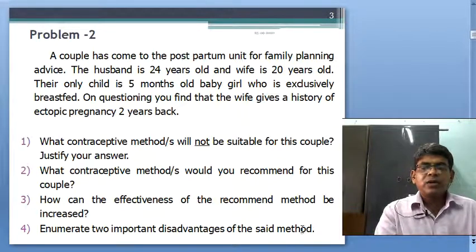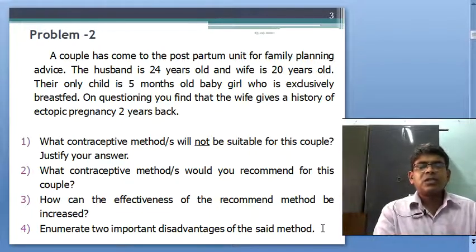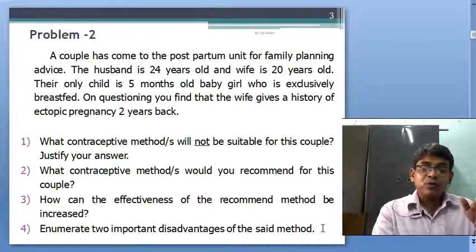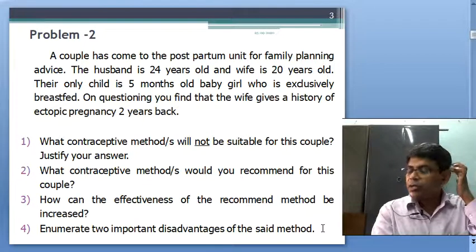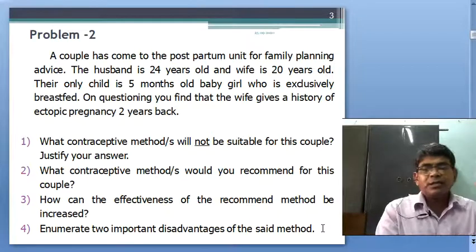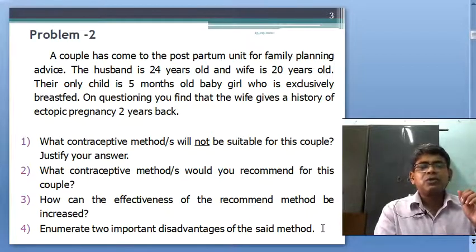Yes, one disadvantage is lack of sensation or regular motivation. They might forget before each and every coitus, and its failure rate is also 3 to 14%, that is quite high.